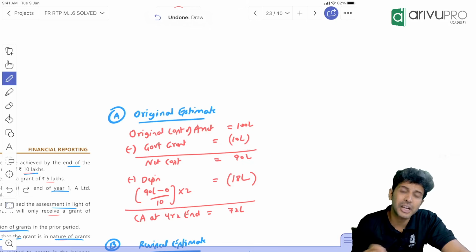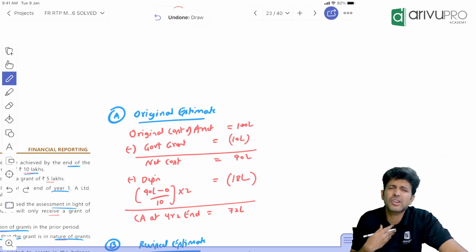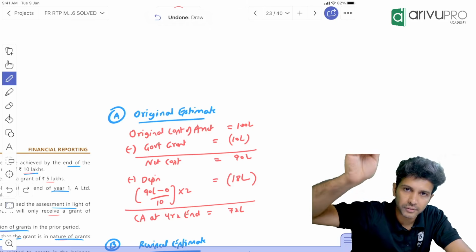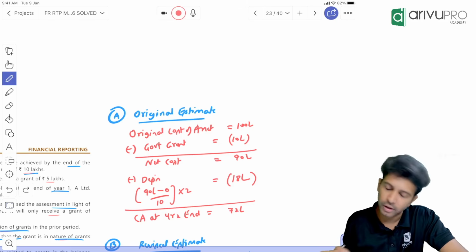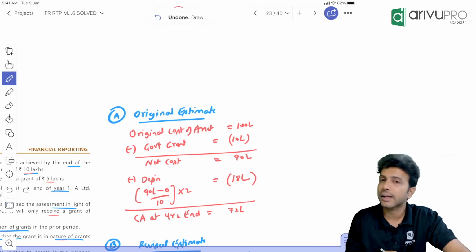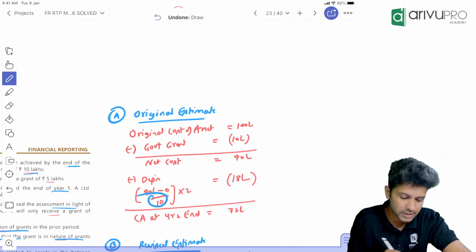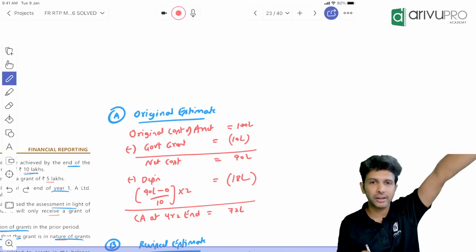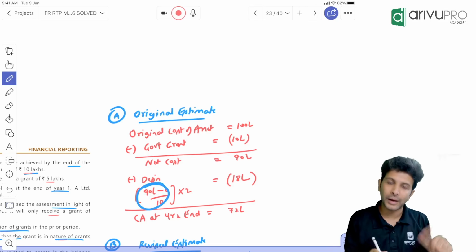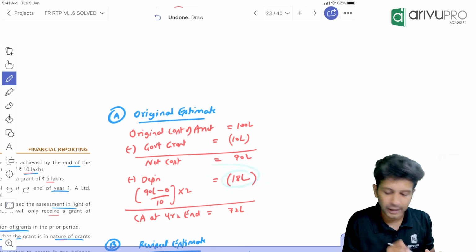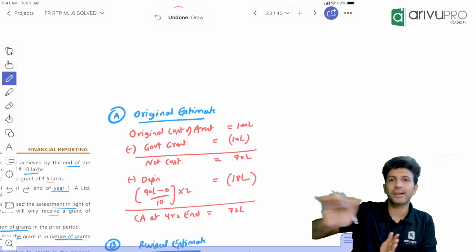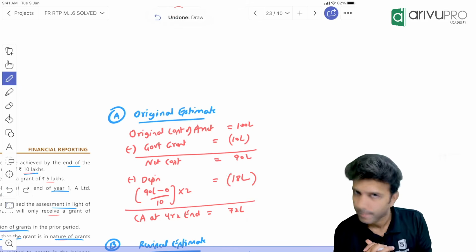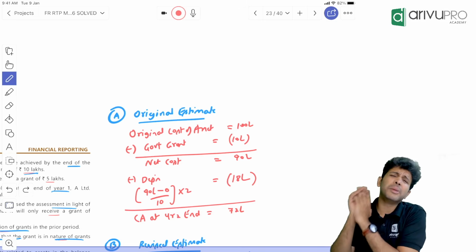So depre will be charged on 100 lakh or 90 lakh? Asset cost reduction method, no? In asset cost reduction method, grant will be adjusted from the cost of the asset and then only depre will be accounted. So depreciation will be calculated on 90 lakh minus residual value 0, life is 10 years. This change in estimate happened only in second year. So if you do this, you will get depre for 1 year. For 2 years, it will be 18 lakh rupees. So before this particular estimate got revised, our carrying amount is 72 lakhs. Correct? Okay. What do we normally do?